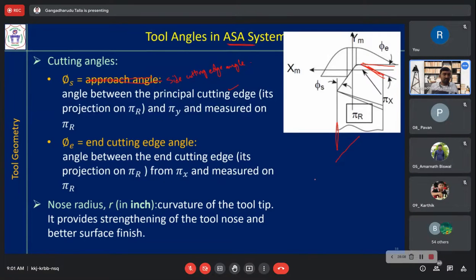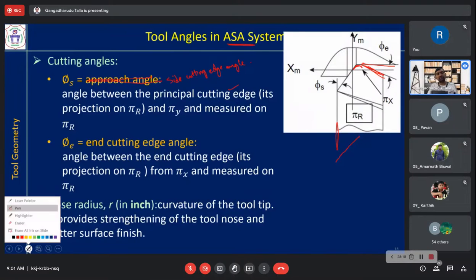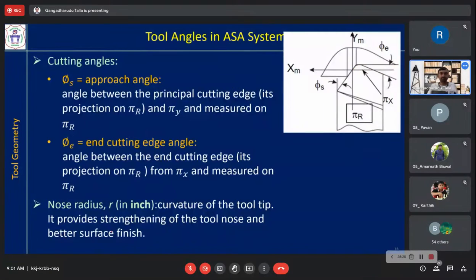And at the end, nose radius. So there is this nose here, and its radius is in inches. In the ASA system, nose radius is always given in inches. It will not be mentioned, but you have to understand that the value is in inches. Curvature of the tool tip provides a strengthening of the tool nose and better surface finish.